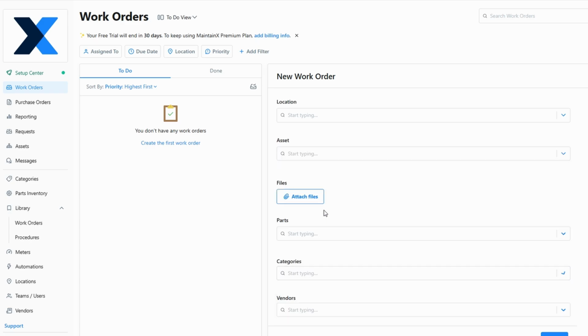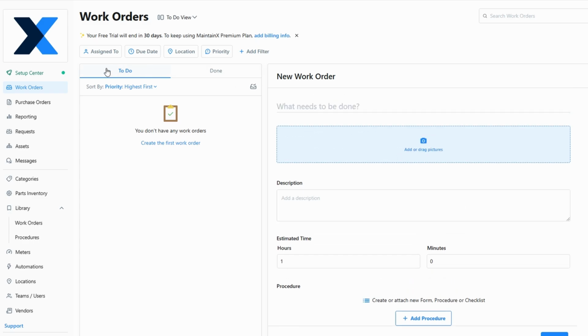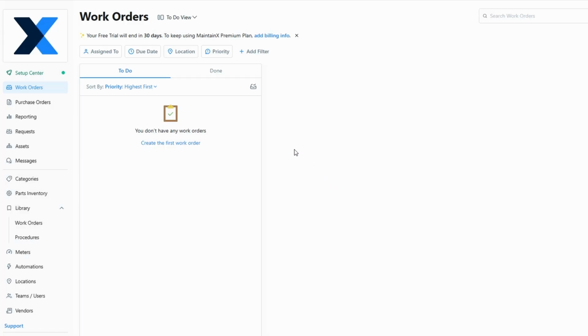Once the work order is in progress, you can track its status and keep everyone updated. MaintainX allows you to mark it as open, in progress, on hold, or complete. Team members can add comments or updates, which keeps communication fluid and transparent throughout the entire process. This work order system helps streamline maintenance tasks, ensuring everything runs efficiently, that no steps are missed, and that work gets done on time.